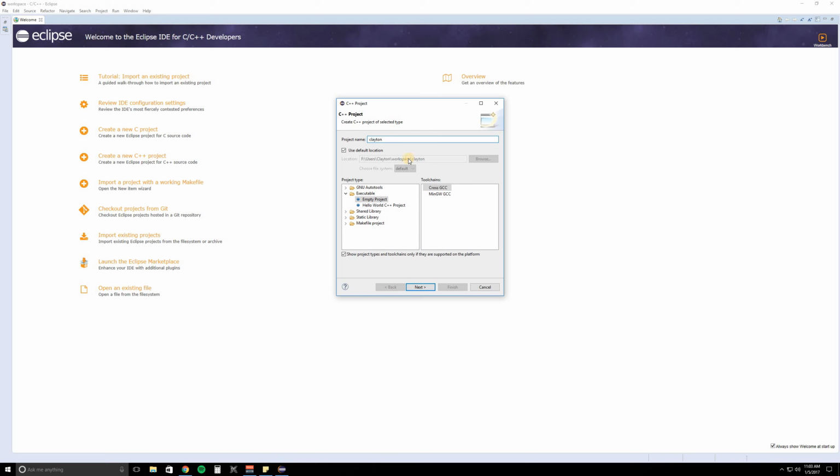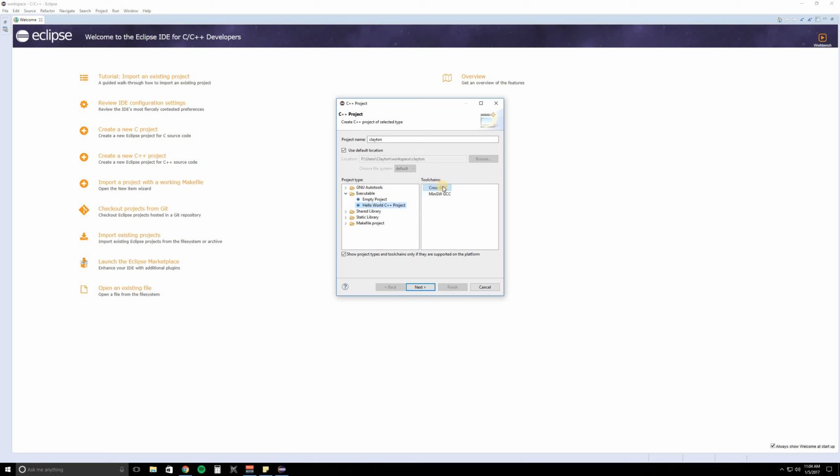And then it shows you where the default location is, if you remember where we decided it. If you want to change it, you can just select it, but I like it where it's going to go. Okay, next we're going to come down to the project type window, and by default it's going to have an empty project highlighted. What we're going to do is we're going to do Hello World C++ project. Nice thing about doing this is it's going to preload a lot of the necessary things that we need. So there's less we have to cover in this video, and it's going to get us right into programming.